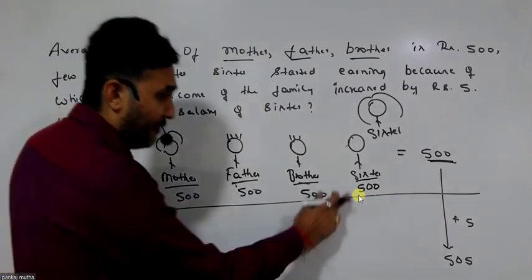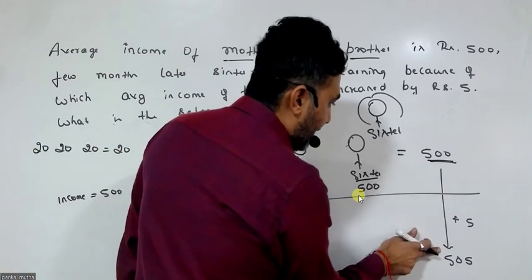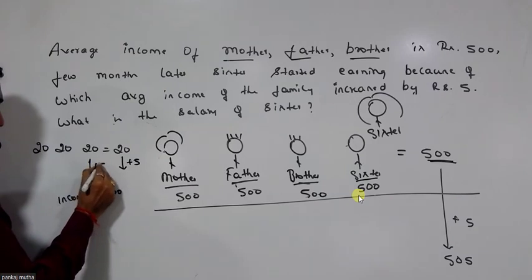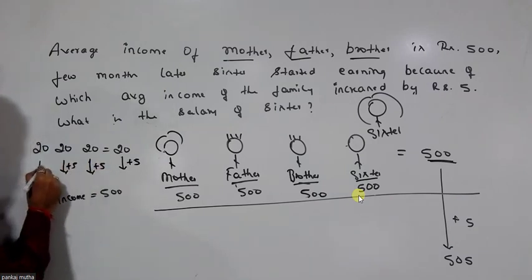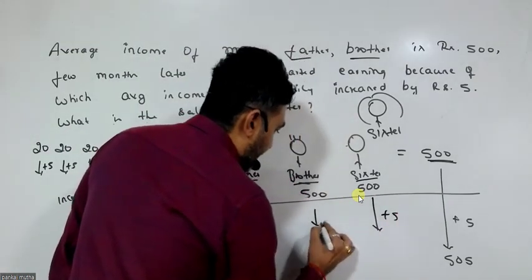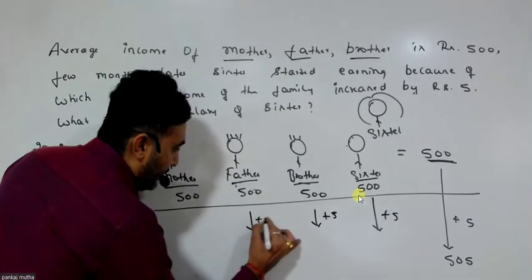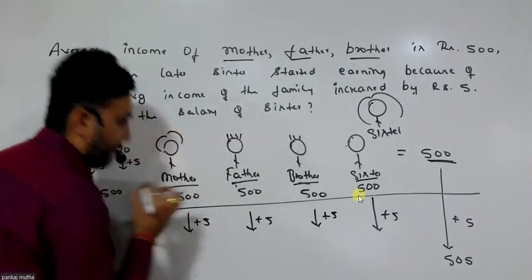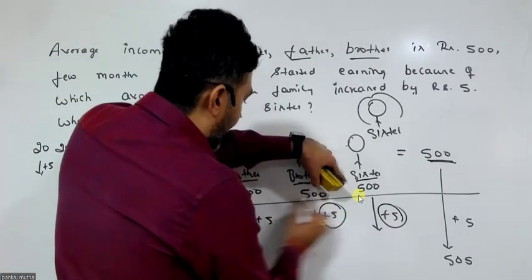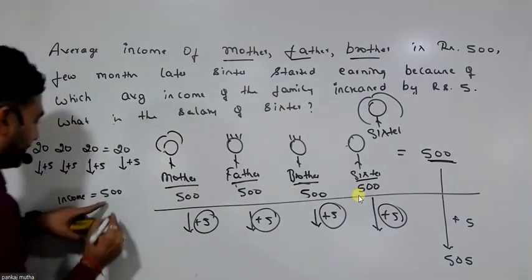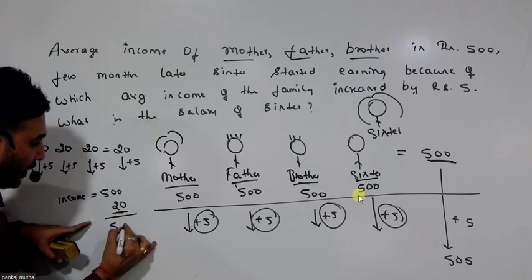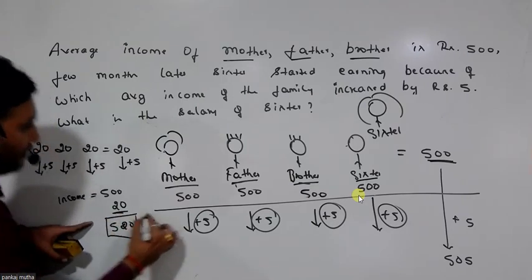But after I've added her, the average is increasing by 5. I had explained that here: if the average increases by 5, increase every number in the group by 5. So after adding the sister, how many points did the sister get in? 20 points. I assumed her salary to be 500, and 20 points she got in, so 520 is the salary of the sister.